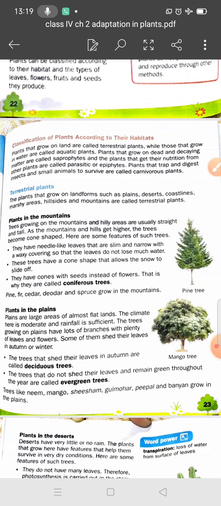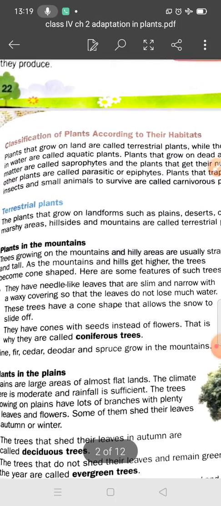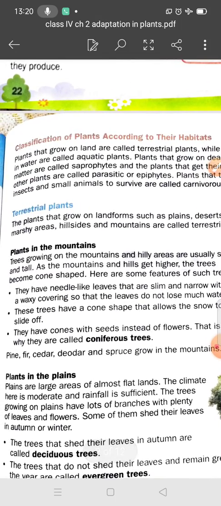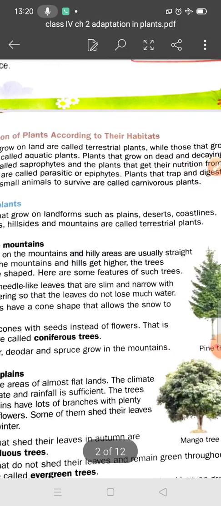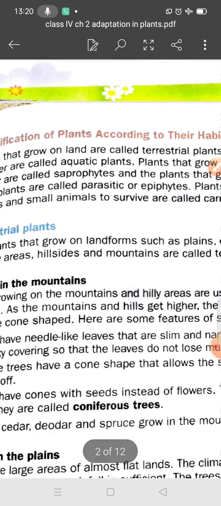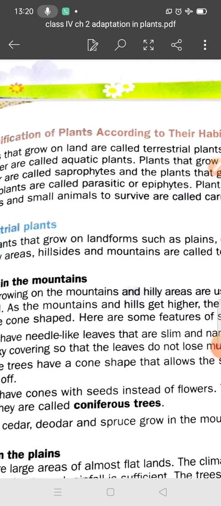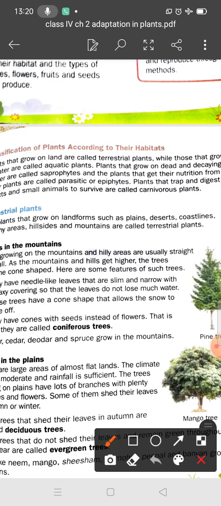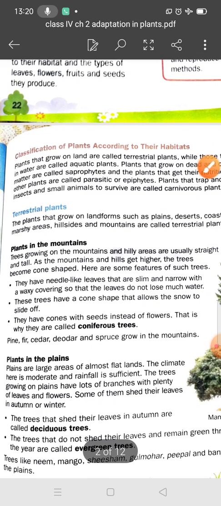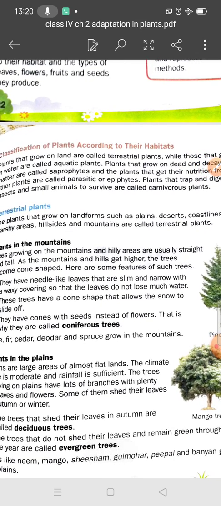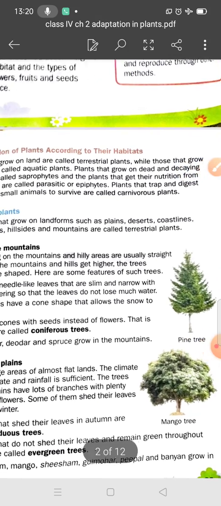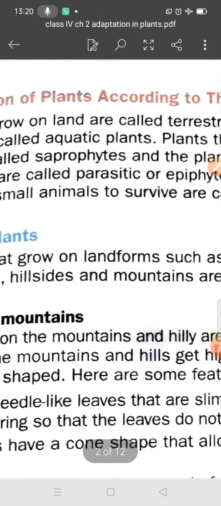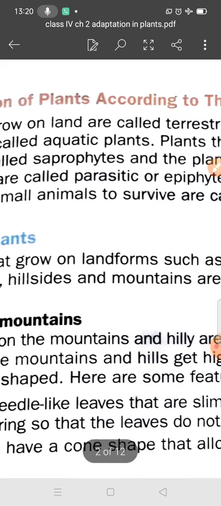You know students, the plants that grow on land are called terrestrial plants, and plants that grow in water are called aquatic plants. Plants that grow on dead and decaying matter are called saprophytes, and the plants that get their nutrition from other plants are called parasitic or epiphytes.